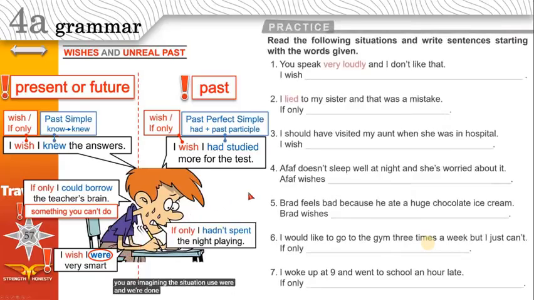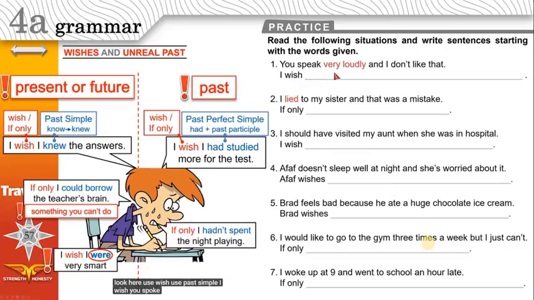And we're done. Let's practice. Read the following situations and write sentences starting with the words given. You speak very loudly. Your voice is very loud, very high, and I don't like that. Now speak. I don't like. This is present, not past. We should look here. Use wish, use past simple.